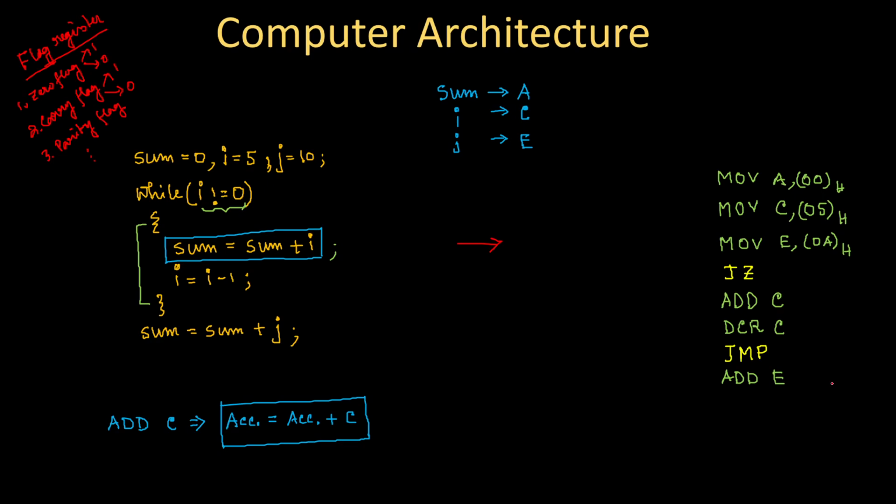So if we think that we have a starting address of the instructions at location 8000 of the RAM, then let's write the memory addresses of all these instructions. And before that, one thing you should know is the length of each and every instruction. I mean, MOV A, 00H: what is the length of this instruction? How many memory locations does it require?